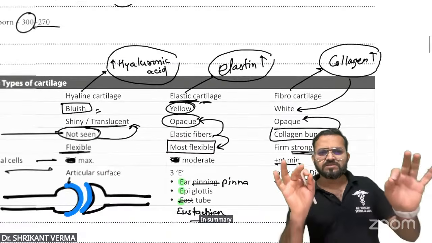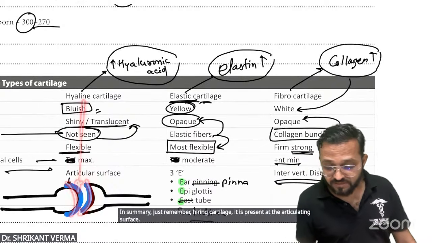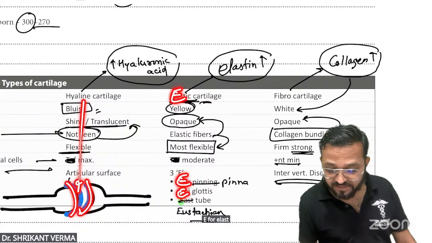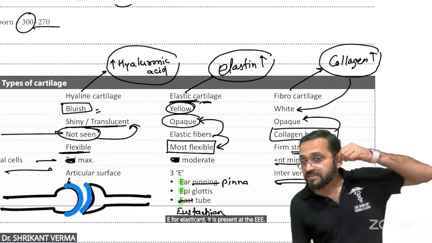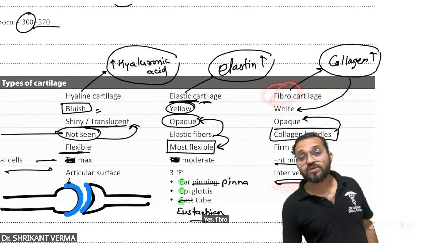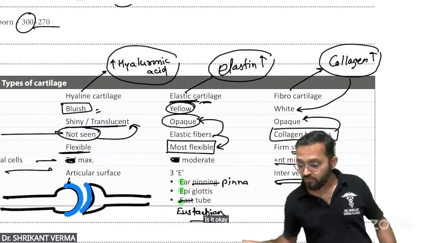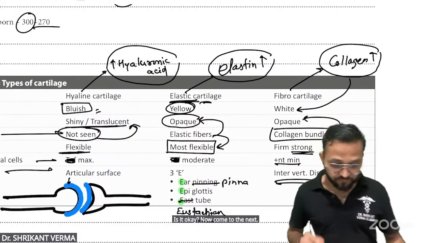In summary, just remember hyaline cartilage is present at the articulating surface. E for elastic cartilage, it is present at the E. Here is the elasticity, ear pinna. Yes, fibrocartilage is present at the collagen site, like the intervertebral disc. Is it okay? Now come to the next. Look for next.